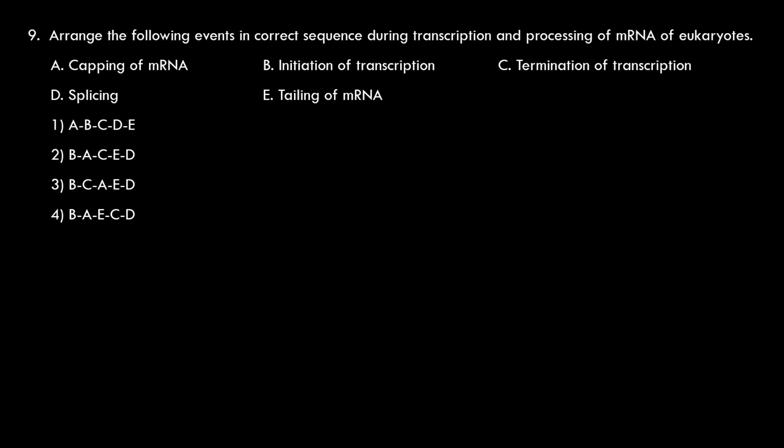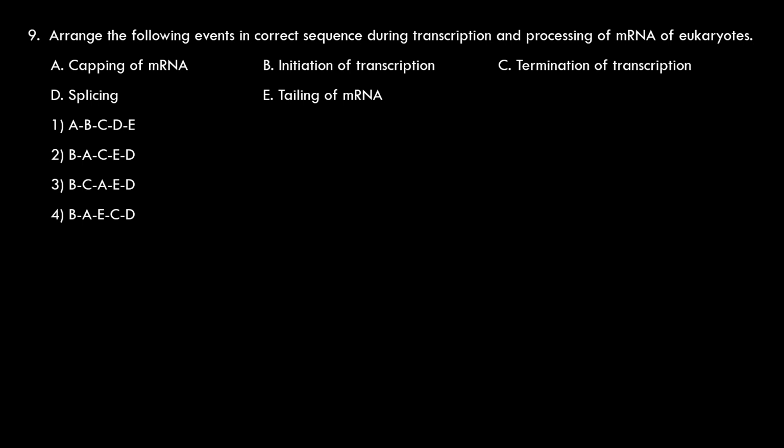During tailing, several additional adenine nucleotides, about 250 to 300, or sometimes 50 to 300, are attached. After tailing, then only splicing. During splicing, the introns of the transcript are removed and only exons are attached, and it is converted to active messenger RNA. Capping is a must for effective binding of messenger RNA to ribosome. Tailing is a must for proper transport of the messenger RNA to cytoplasm from nucleus.